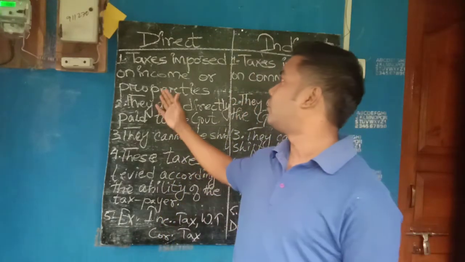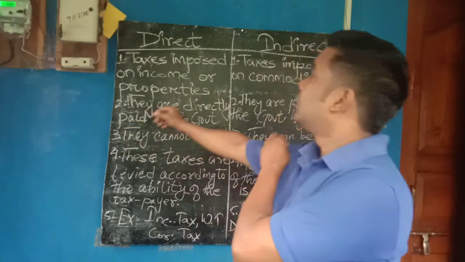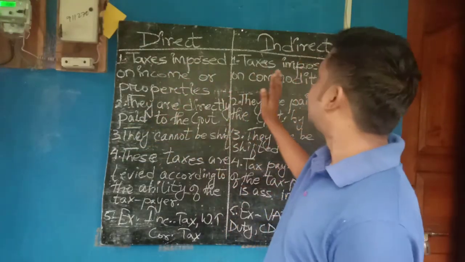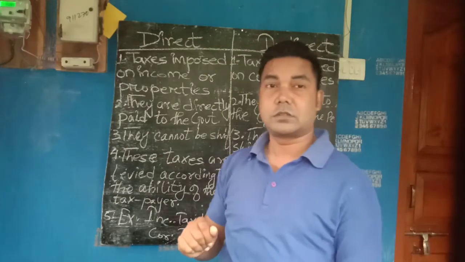These are the 5 points. See one more time. Direct taxes are imposed on income or properties. Indirect taxes are imposed on commodities.